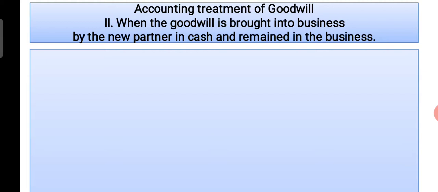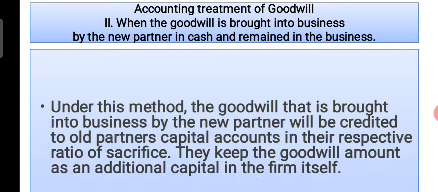One entry for bringing goodwill in the form of cash by the new partner, and the second entry for distributing the goodwill between the old partners according to their old profit sharing ratio. Two entries will come when the goodwill is brought in the form of cash and remains in the business. So let's see.